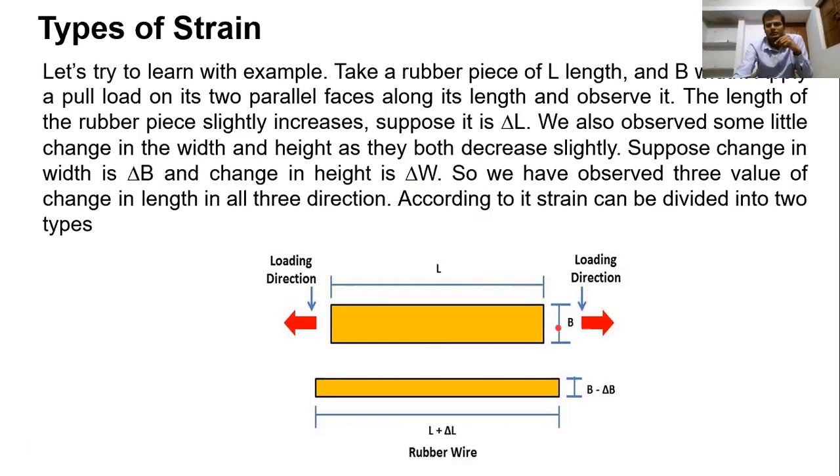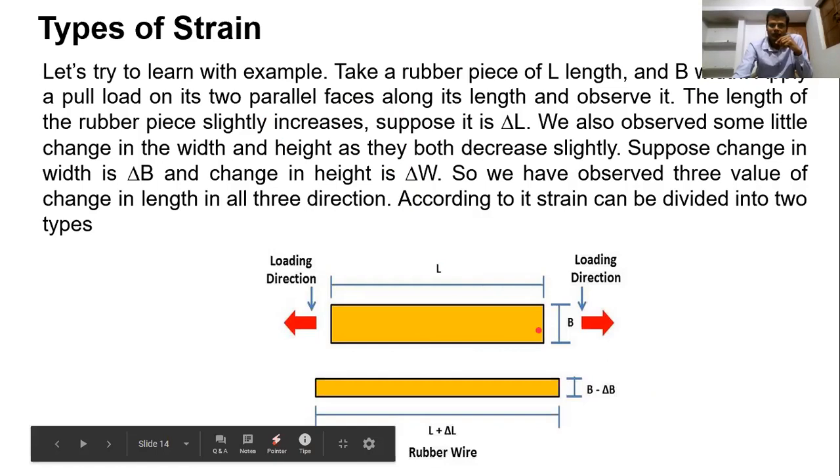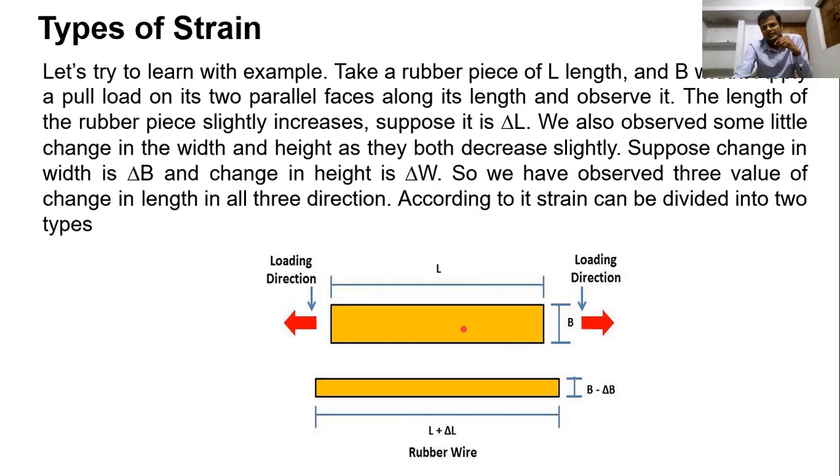When we apply a pull load, in the direction of loading shown, on this rubber, the length of the rubber piece slightly increases.